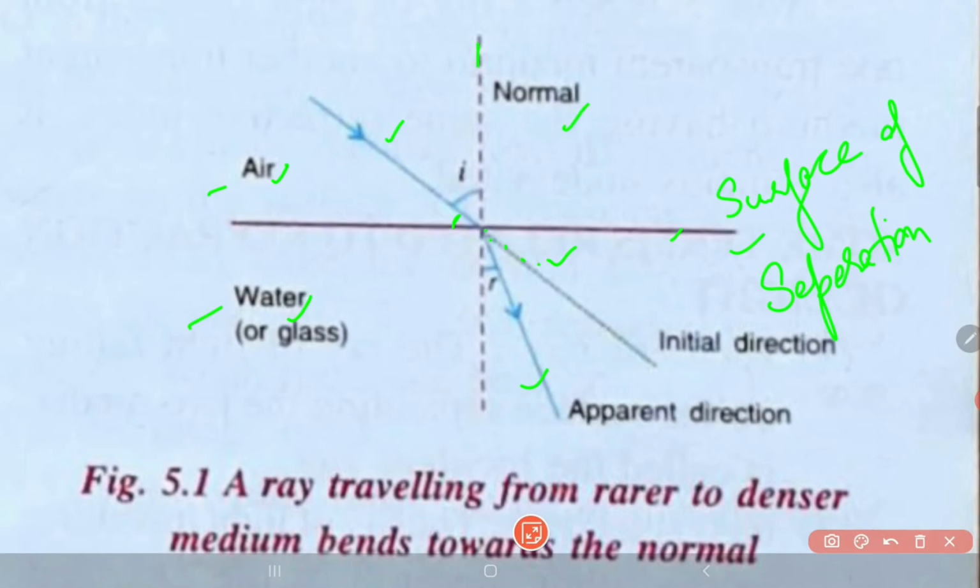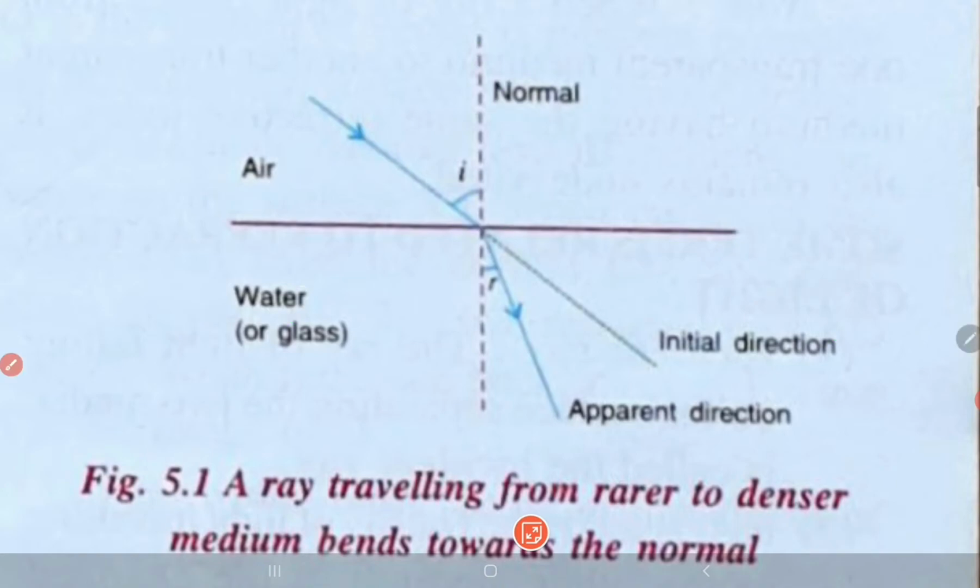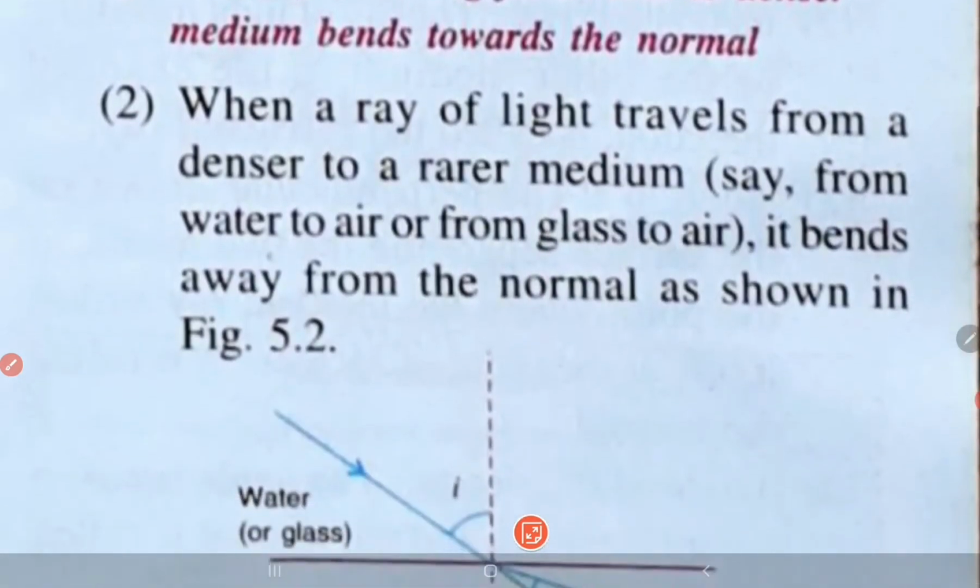This is an imaginary line which makes 90 degrees with the surface of separation, right. So this particular phenomenon is known as refraction of light. So this is when the light travels from a rarer medium to a denser medium.